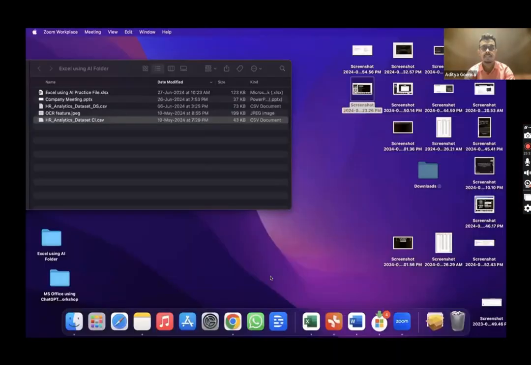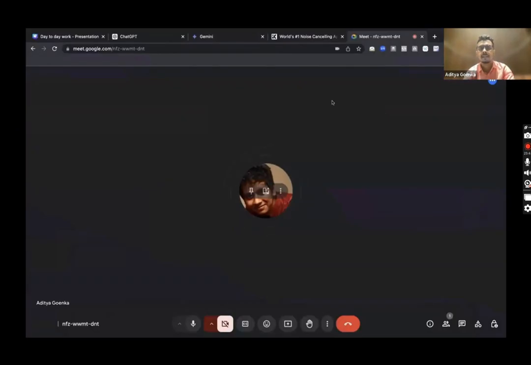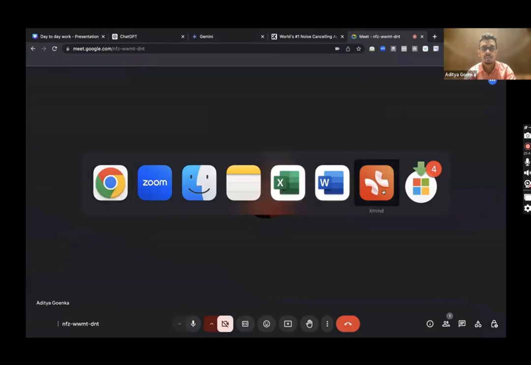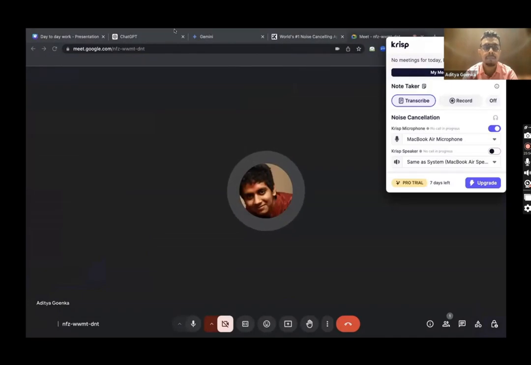Let me try it out, guys. Let me share my screen once again. So guys, once I have this Krisp app installed, I can go over here. Just hold on a second, guys. Let me open it once again. Okay, can you see the Krisp app on my screen right now? On the right-hand side, can you see the Krisp app on my screen?